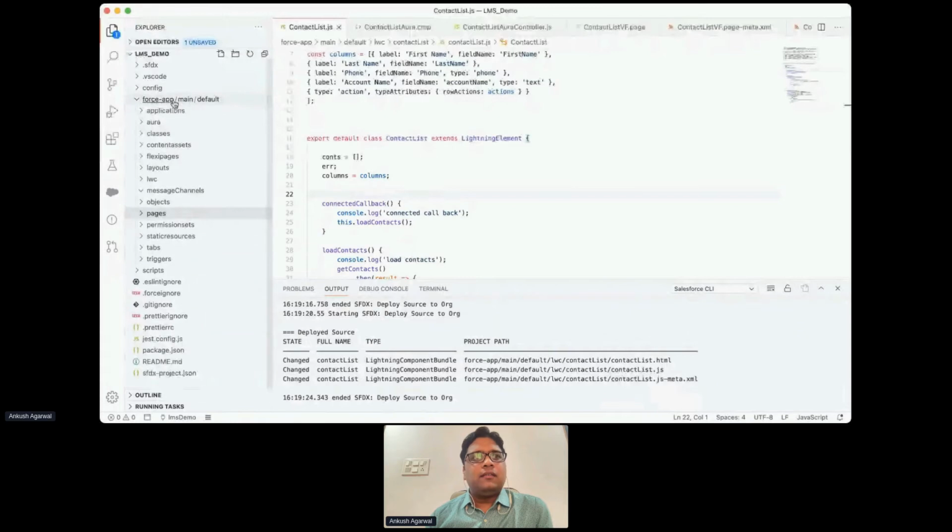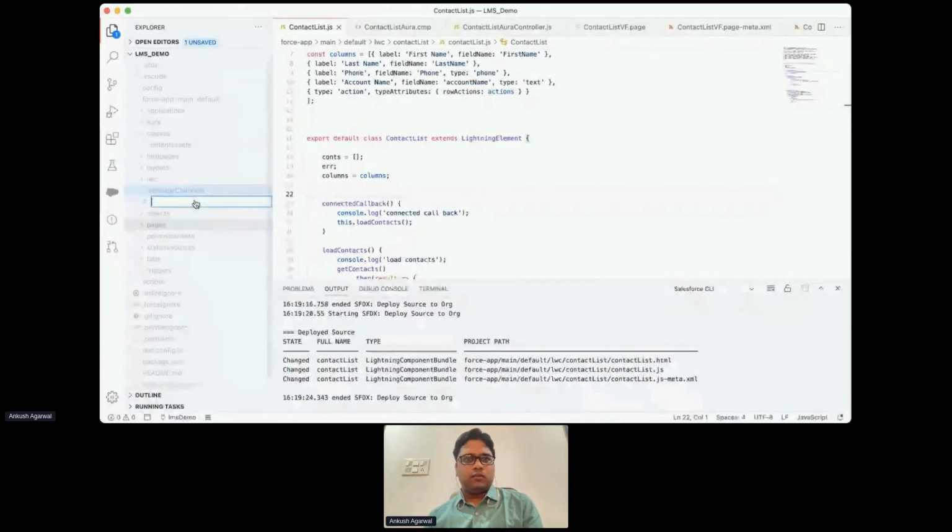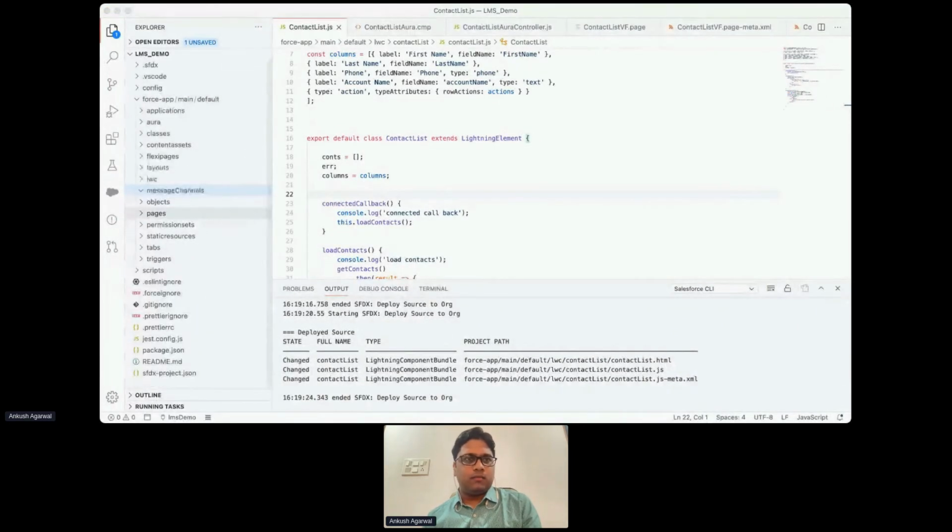So here we can see we have this default folder. Inside the default folder, we must have messageChannels. If you are working with message channels for the first time, you may not have this folder over here, so you just have to create it whenever you are going to work on this. So first we have to create a file inside it, and it should end with .messageChannel.